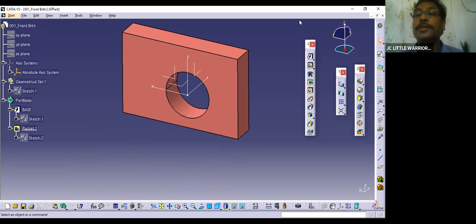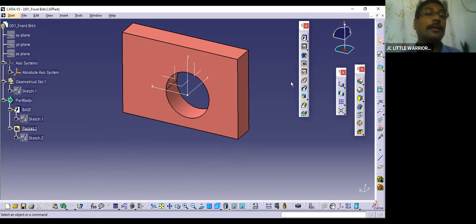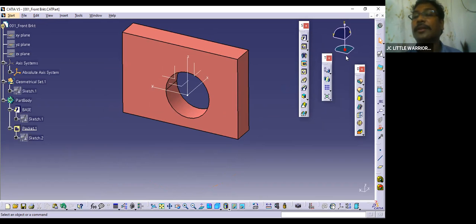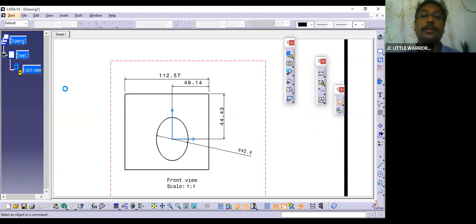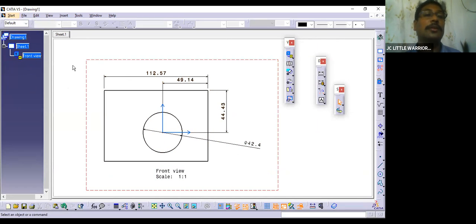Okay, these options one by one we will go through in every class, so that you can be clear on all these options, how to use this, how to create drawings, and how many kinds of drawings, and how to create assemblies. Okay, everything we will do. As I mentioned, the part should be like, if you change the dimension, if you change the